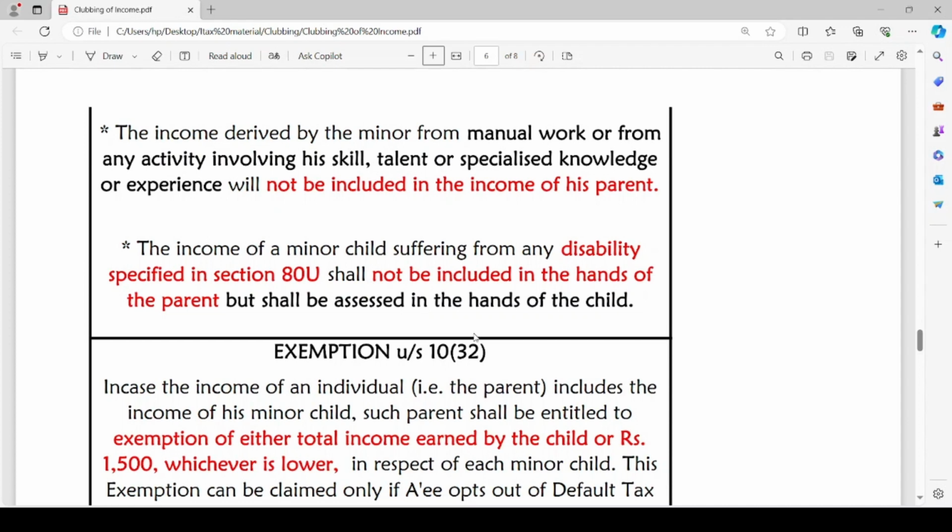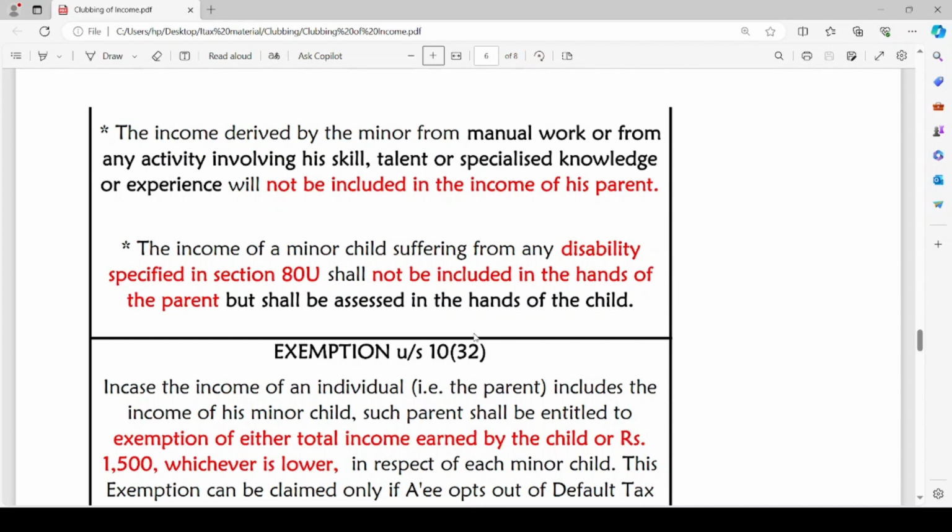If the minor child is suffering from any disability as specified in section 80U and he is earning income, in such a case, we are not going to club such income of minor child with the total income of the parent, but it shall be assessed in the hands of child. So, we are not going to club the income of minor child with the total income of parent in two